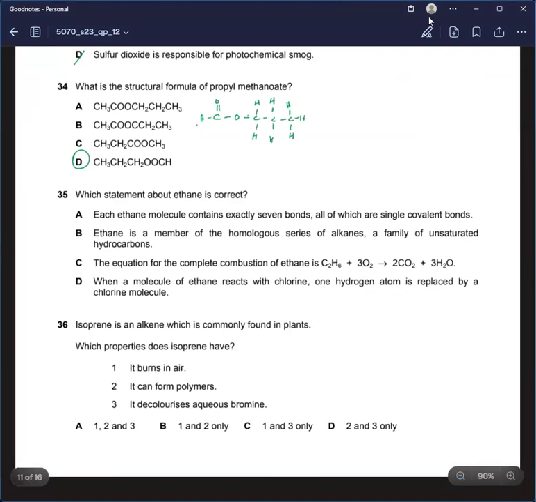Which statement about ethane is correct? Each ethane molecule contains exactly 7 bonds, all of which are single covalent bonds. Okay, that sounds correct. Ethane is a member of the homologous series of alkanes, a family of unsaturated hydrocarbons. No, it's saturated. So this is incorrect.